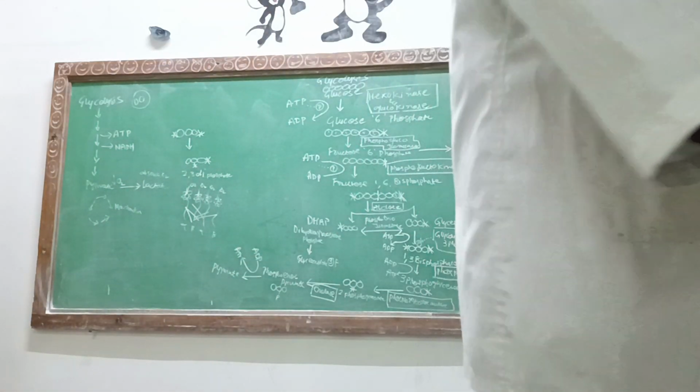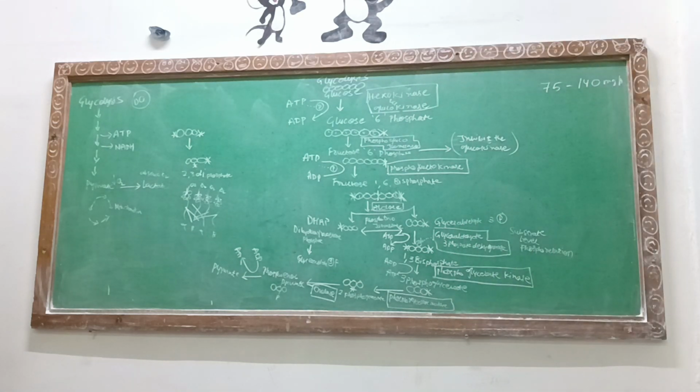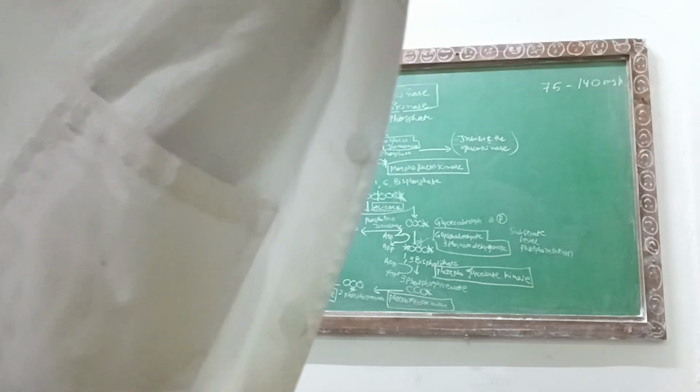This pyruvate is going to get formed, and if the presence of oxygen is there, then it will jump into the circulation of the mitochondria. If the absence of oxygen is there, then it is going to turn into lactic acid or lactate, through which anaerobic glycolysis takes place.